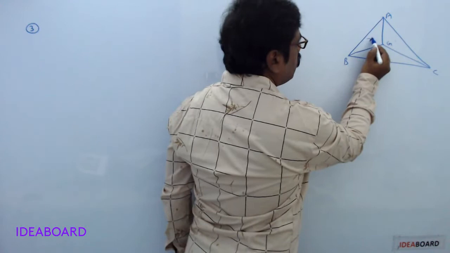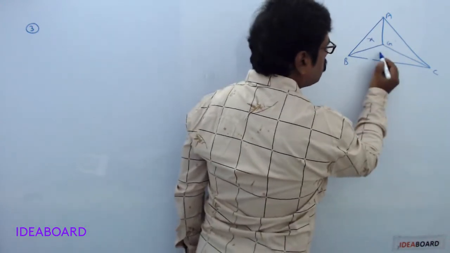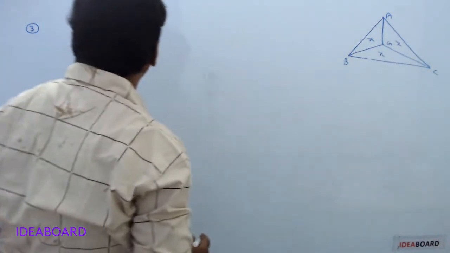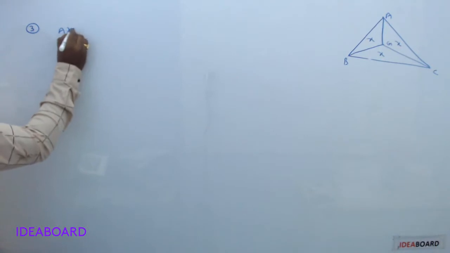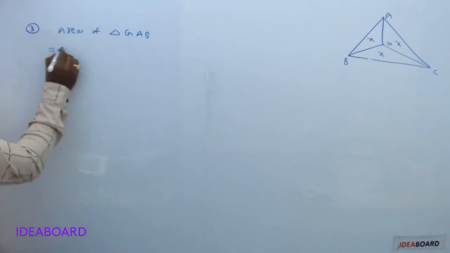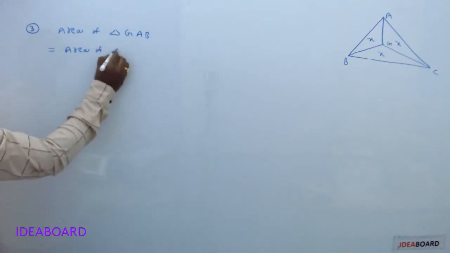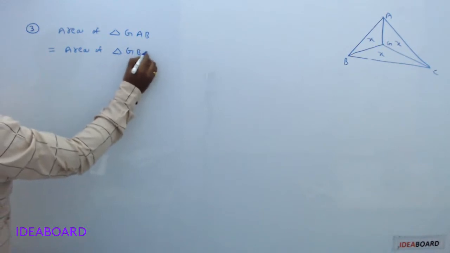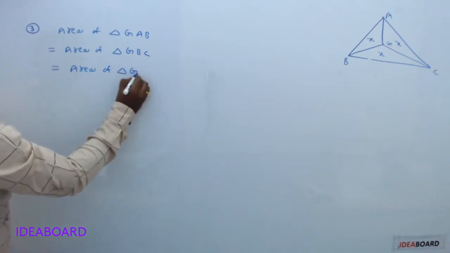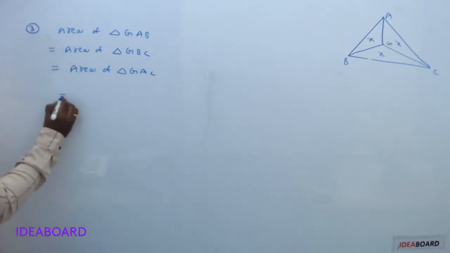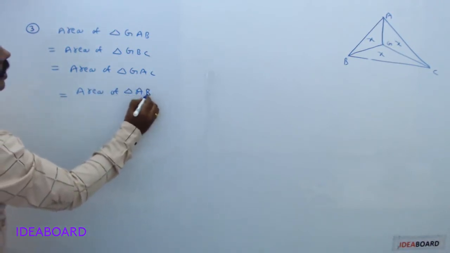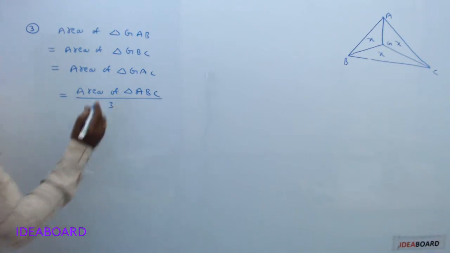Suppose this triangle's area is X, this one is also X, and this one is also X. So from the diagram, area of triangle GAB equals area of triangle GBC equals area of triangle GAC. It can also be taken as area of triangle ABC divided by 3.